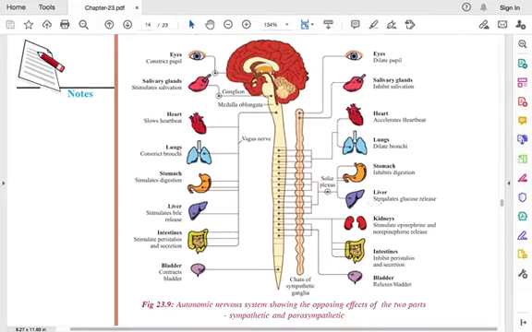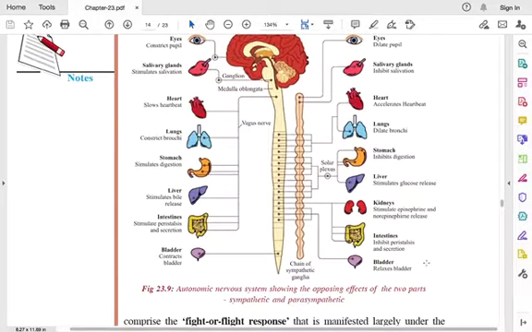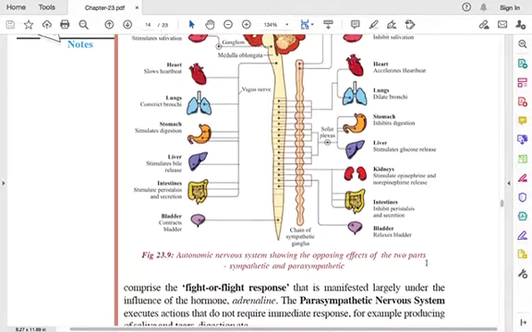Liver, it stimulates bile release, and sympathetic nervous system, it stimulates the glucose release. Okay, and intestines, it stimulates the peristalsis and secretion. Peristalsis is nothing but the muscle movement of our food pipe. Okay, muscle movement, and it pushes the food inside our body. You can type on Google how the peristalsis works, so you will see the image how the muscle constricts and pushes the food inside our body. Okay, and this one, sympathetic nervous system, it inhibits the peristalsis and the secretion.